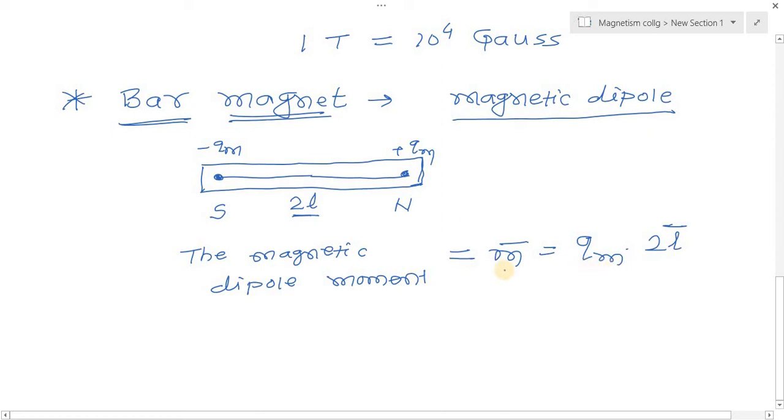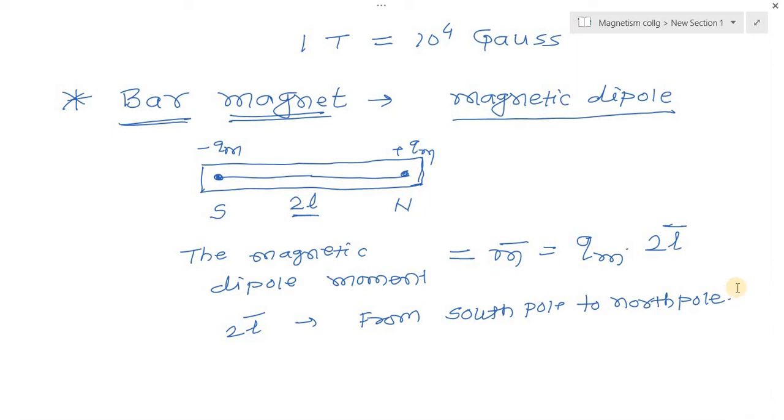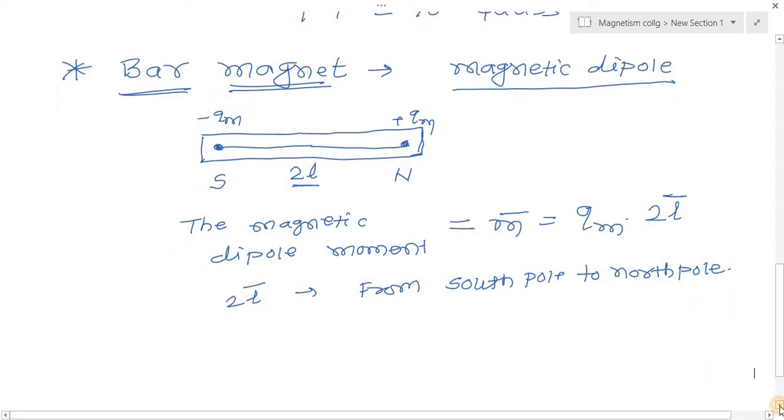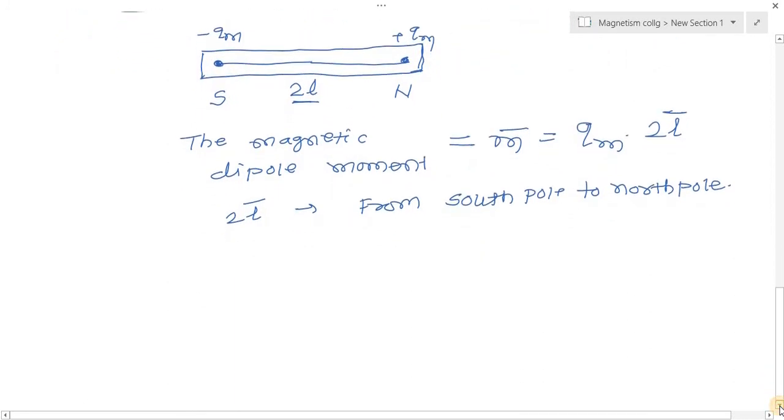Here 2L bar is a vector which is directed from the south pole to the north pole, that is, from negative pole strength to positive pole strength. So 2L bar is a vector from the south pole to the north pole, and it is analogous to the electric dipole moment, because the electric dipole moment is also directed from negative charge to positive charge.